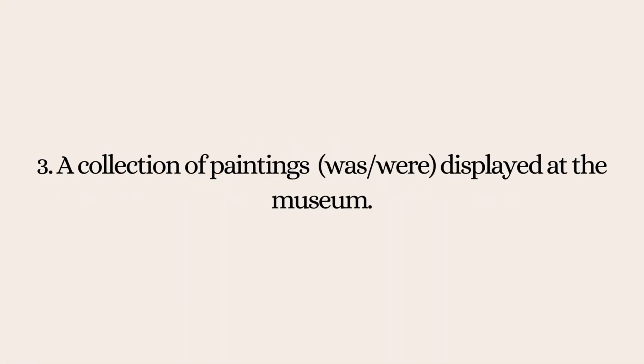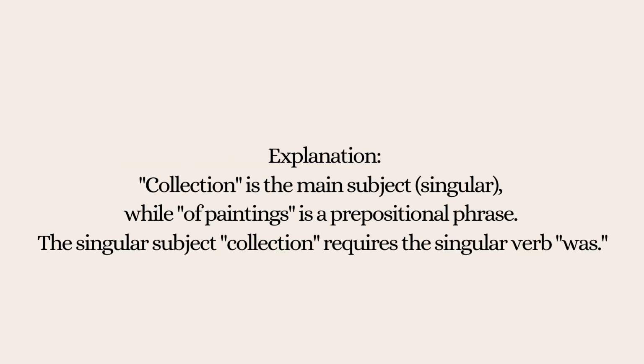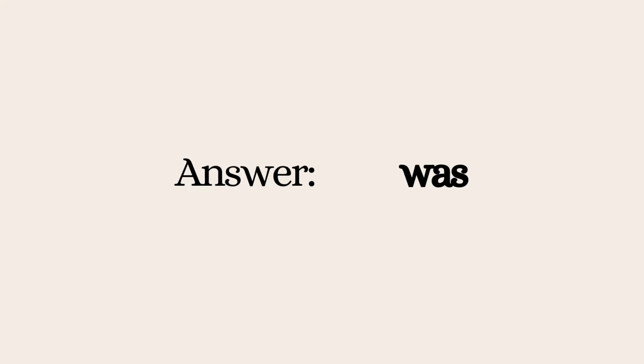Next one. A collection of paintings was or were displayed at the museum. Of paintings is the intervening prepositional phrase, so we ignore that and we have a collection. A collection, singular, so we choose W-A-S, was.